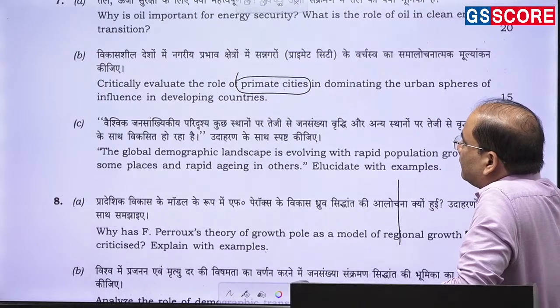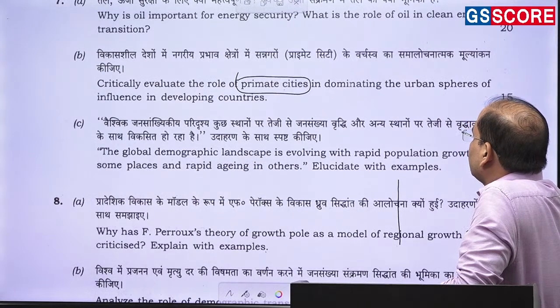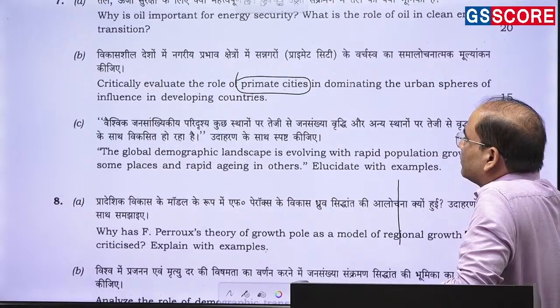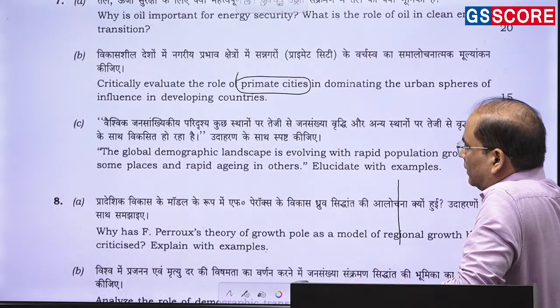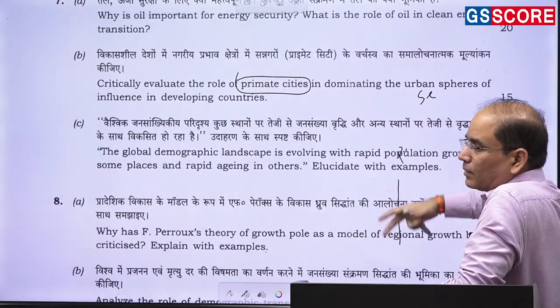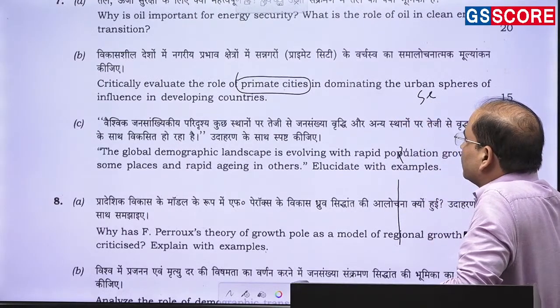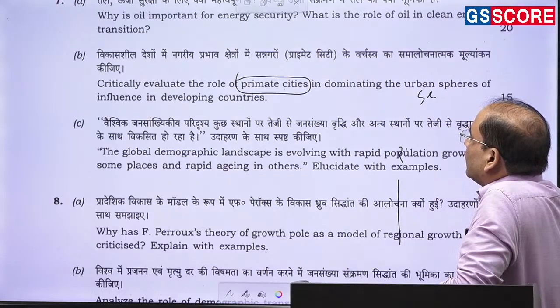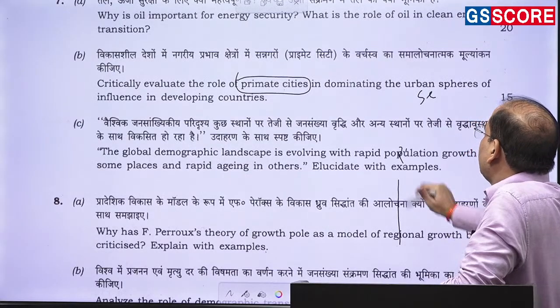Then the next question is the global demographic landscape is evolving with rapid population growth in some places and rapid aging. Again, population. So this is settlement, this is population. Population settlement एक ही chapter में. So that is a 30 marks question. Global demographic landscape is evolving with rapid population growth.